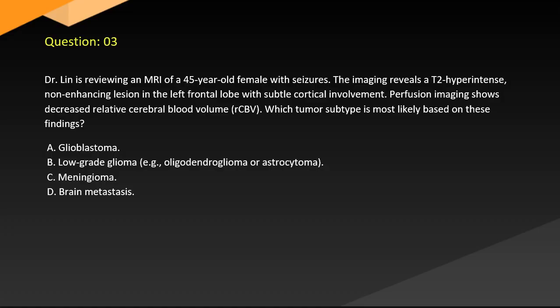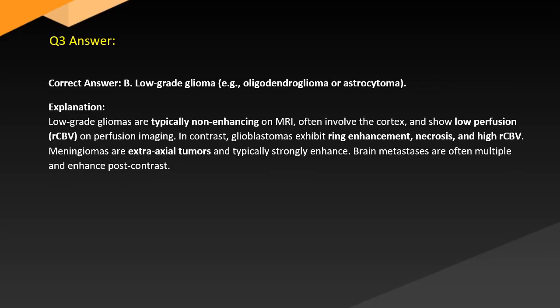A. Glioblastoma. B. Low-grade glioma, e.g., oligodendroglioma or astrocytoma. C. Meningioma. D. Brain metastases. Answer. Correct answer B. Low-grade glioma, e.g., oligodendroglioma or astrocytoma. Explanation.